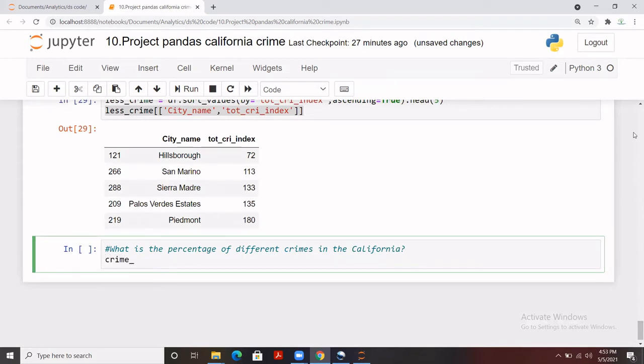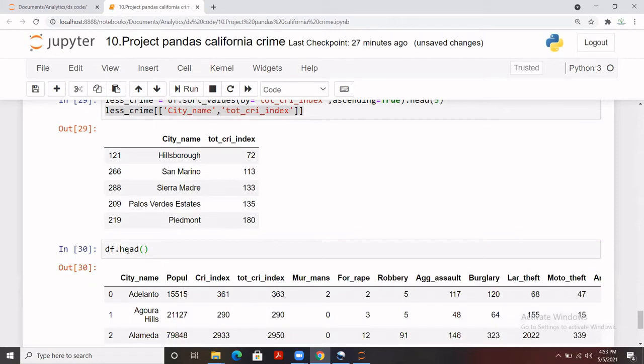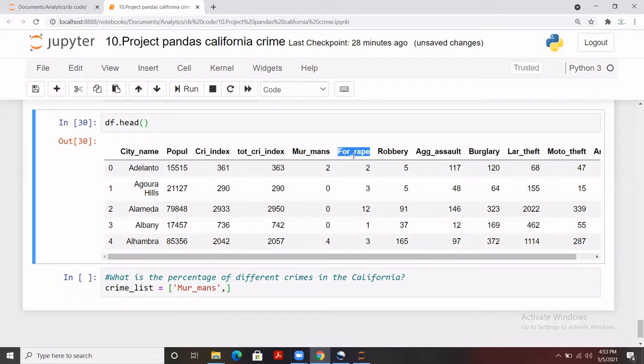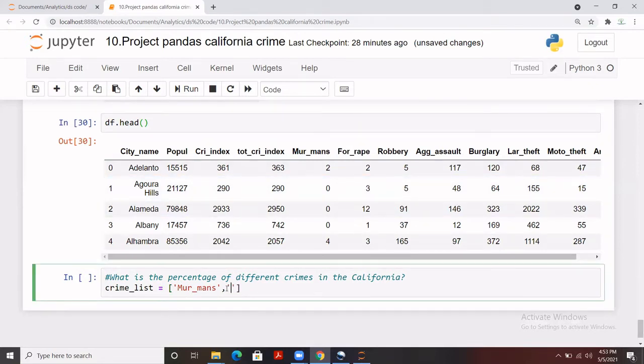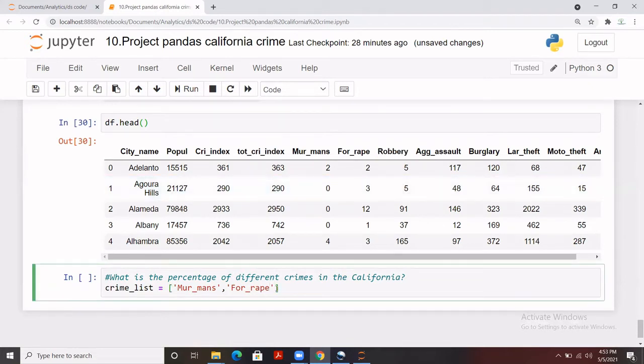To do this, I have created a crime list, and in that list I'm going to add the name of all the columns. You can check it from the df; let me call the df here so that I can simply copy and paste the names of columns from there. So that's a particular crime I have added here. I need rape, which is this, and I'll take the next column as well. This one is there, so that I can simply apply a condition. So I'll add all the columns.